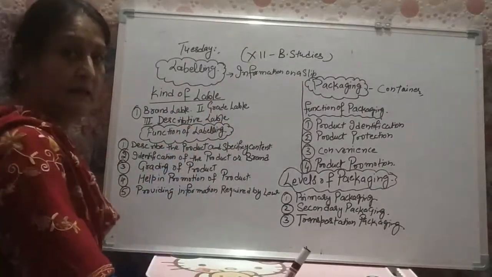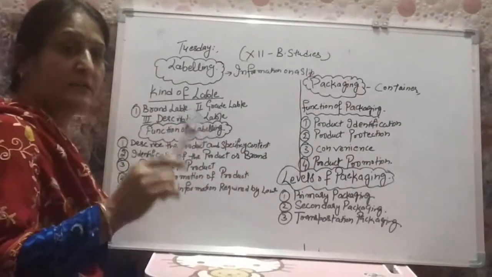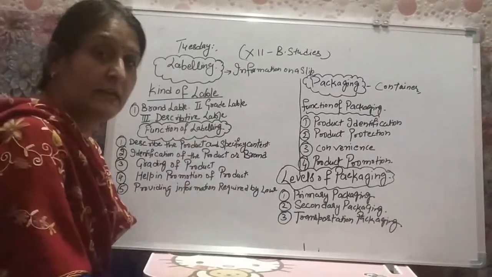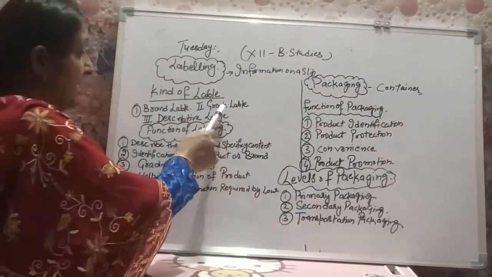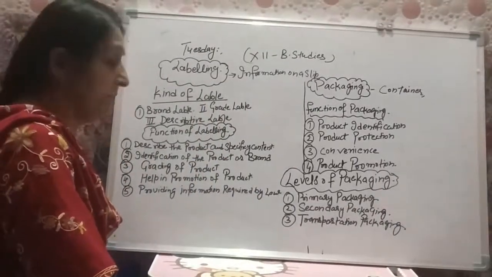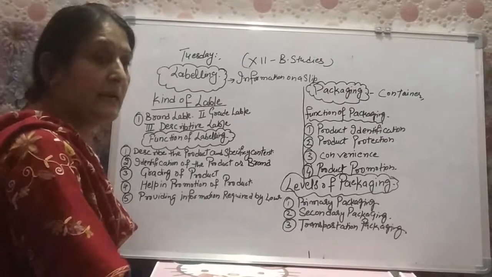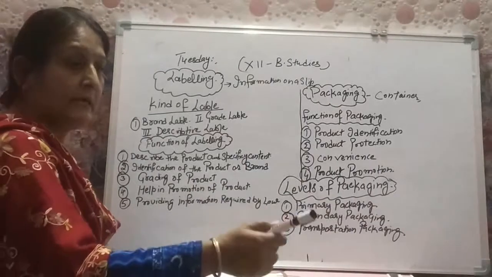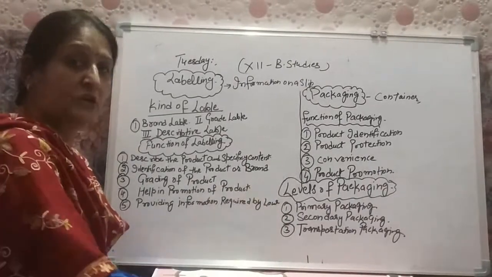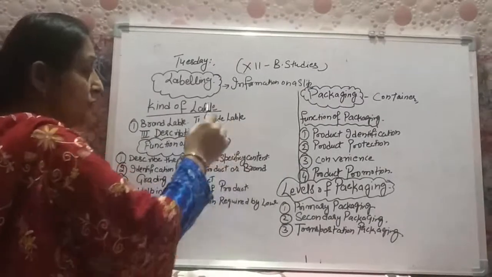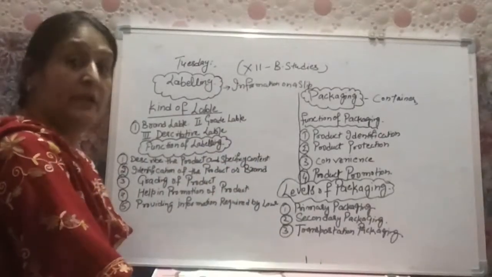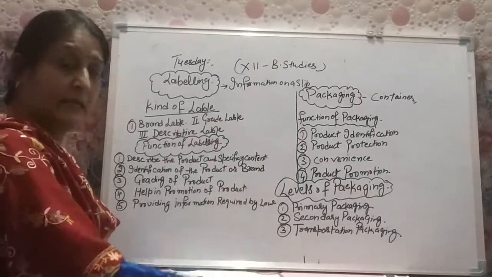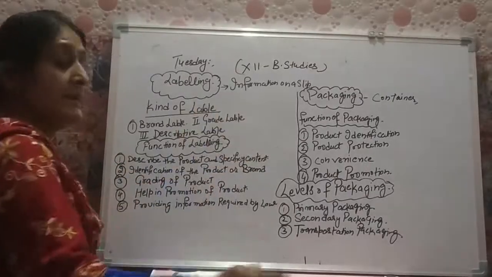Number two is grade label. Grade label means when the company produces more than one product and there are different qualities, then to show the different quality, when a separate label is to be maintained, that is included as a grade label. Just like Red Label tea, manufacturing three kinds of tea, and there are different labels, red, green and yellow, showing the different quality. So when the label is to be maintained to differentiate the quality of the product, just like red color label, yellow color label, green color label will be shown as the grade label.